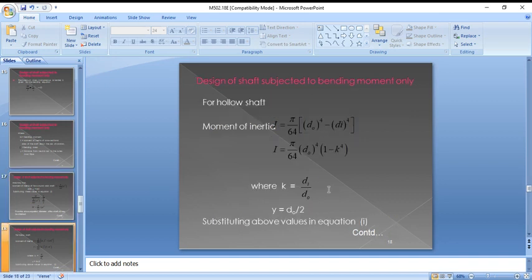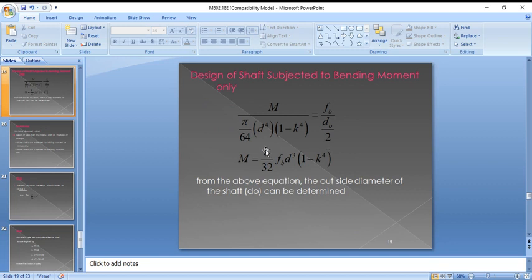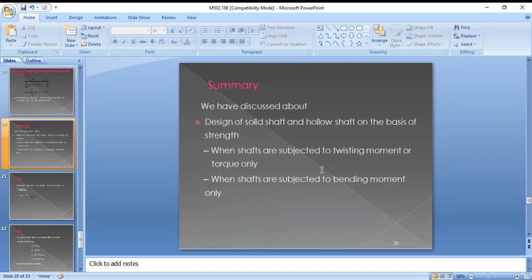For the hollow shaft, M equals pi by 32 sigma b d cube into (1 minus k power 4). So we have discussed the design of solid and hollow shafts on the basis of strength, when the shafts are subjected to twisting moment and bending moment.